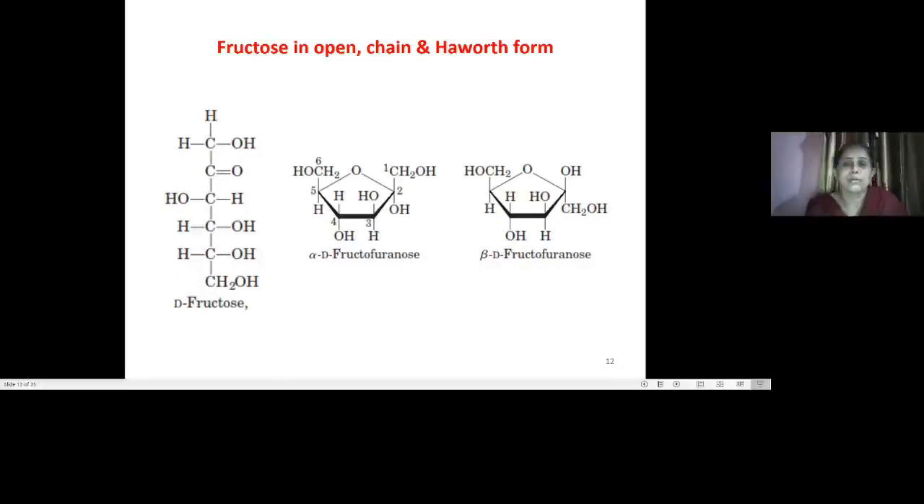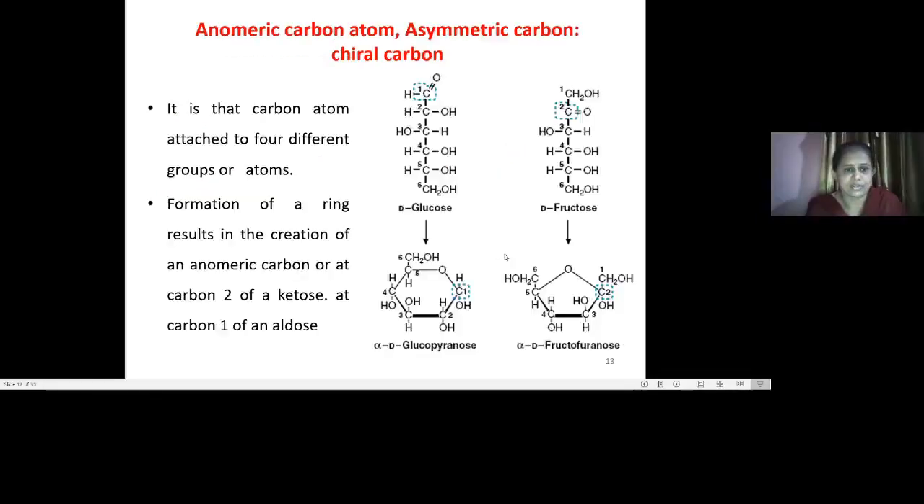The same applies to the ketose form of sugar, that is fructose. Here the fructose structure is shown in open chain and Haworth form. This is fructose, which is a ketohexose, in a straight chain structure. Here is its Haworth formula, alpha D fructopyranose, and here is beta D fructopyranose. Depending upon whether the hydroxyl group is present above or below, it is called either the alpha structure or the beta structure. So this is the fructose structure.